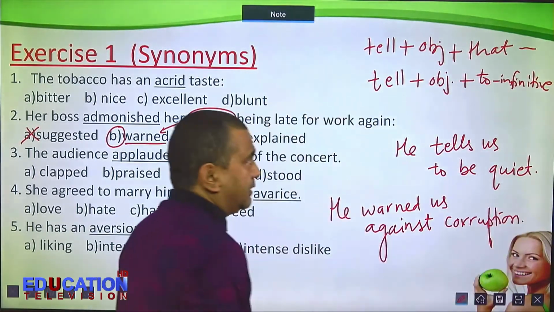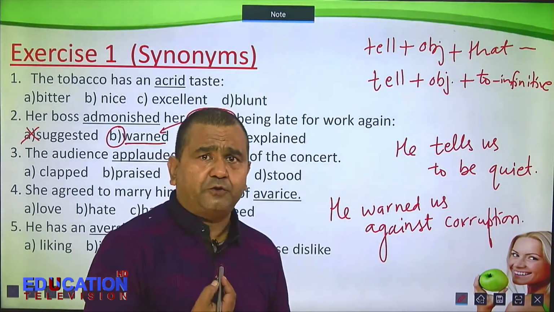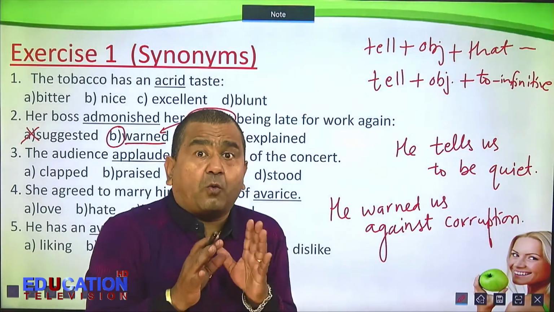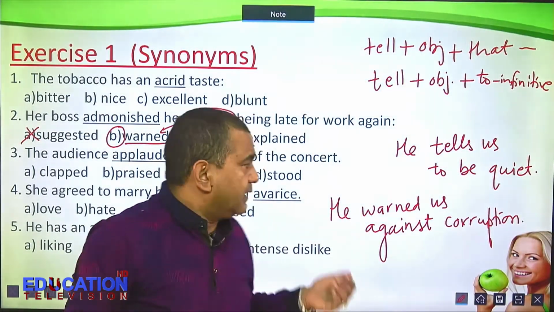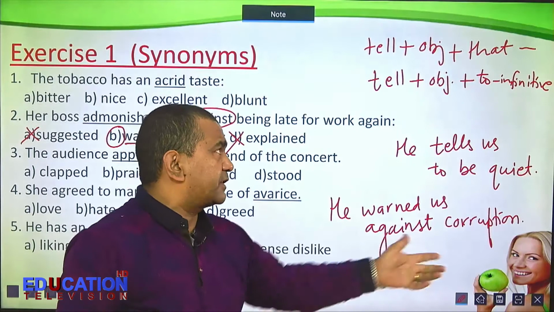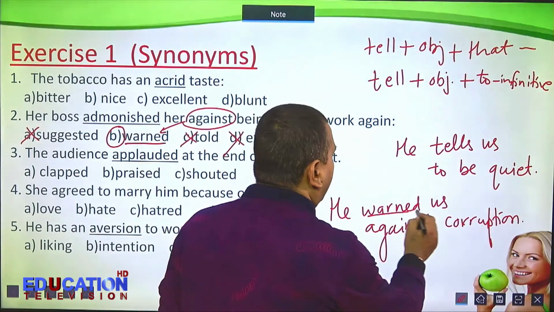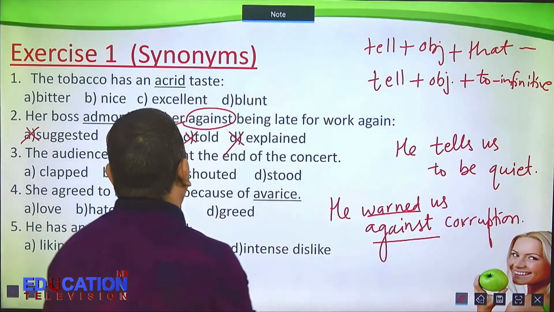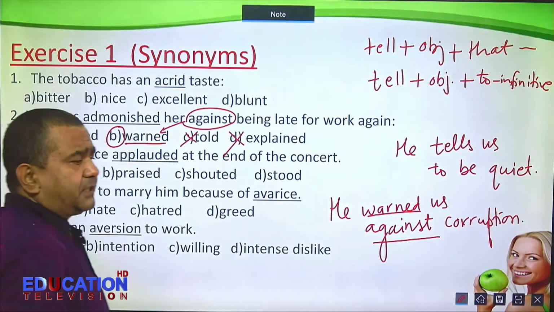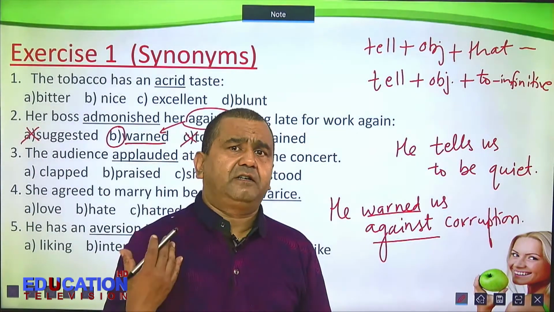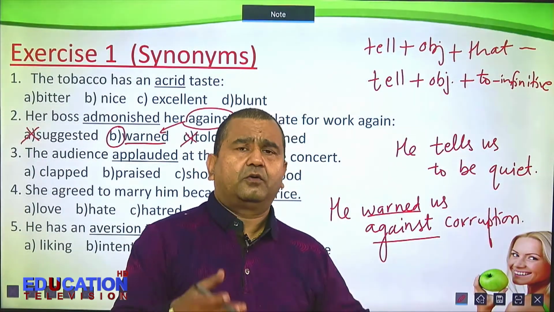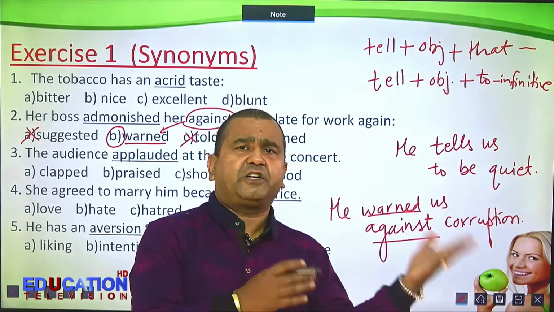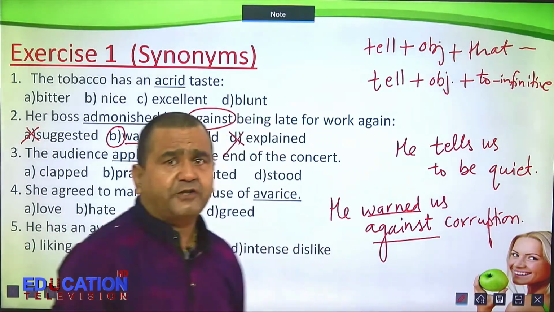Look, it means he wanted us to know that we should be aware of corruption. So the word warned can be followed by against. So sometimes even the sentence structure suggests which can be a synonym or an antonym.